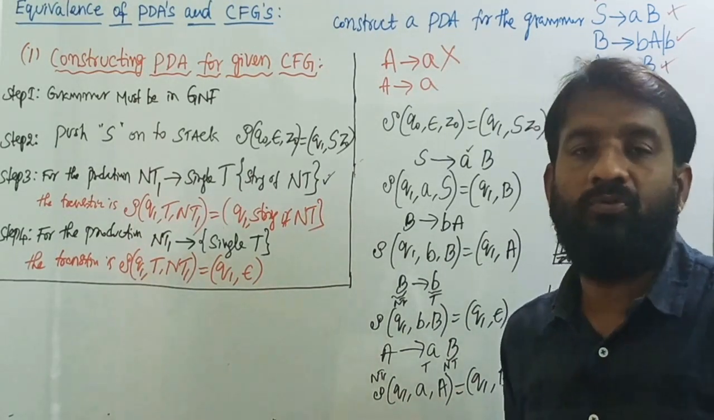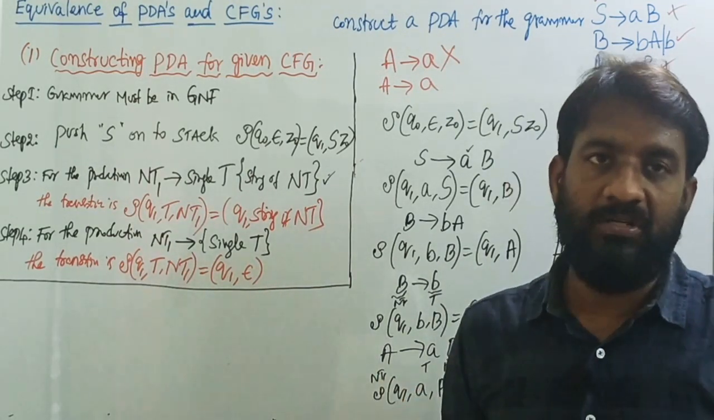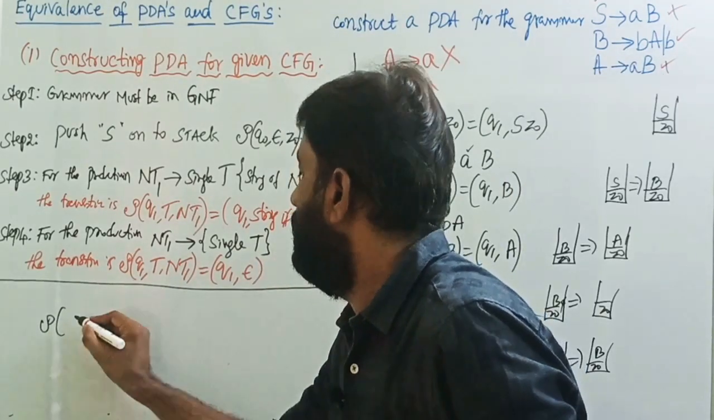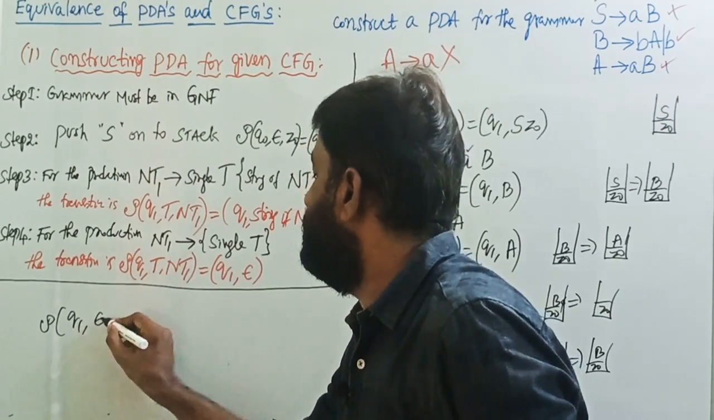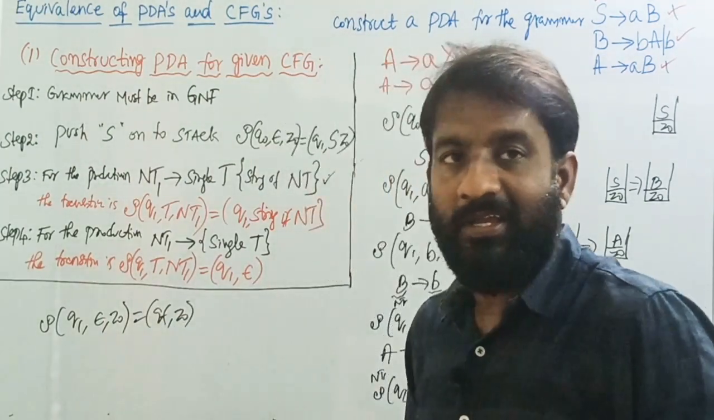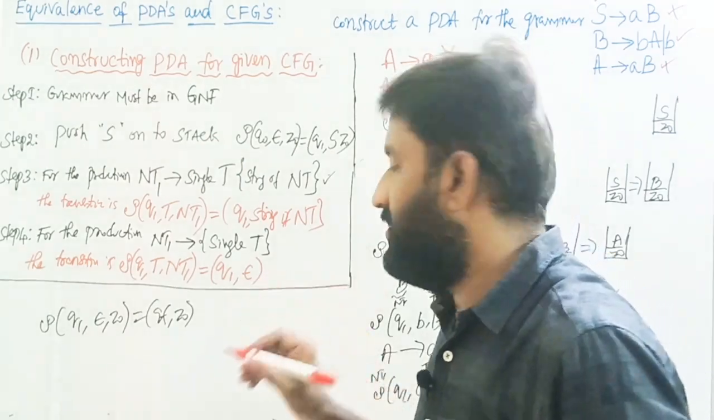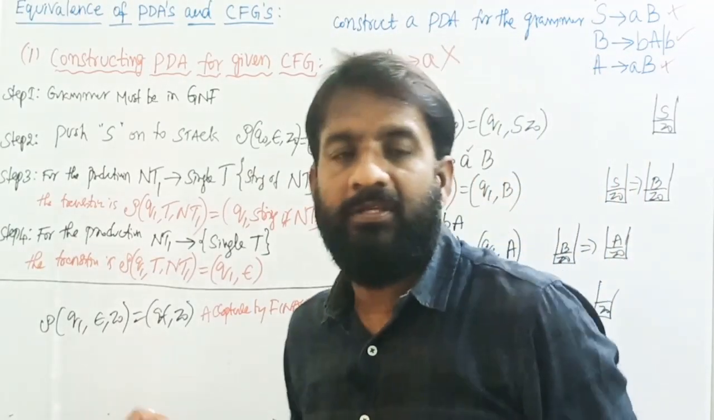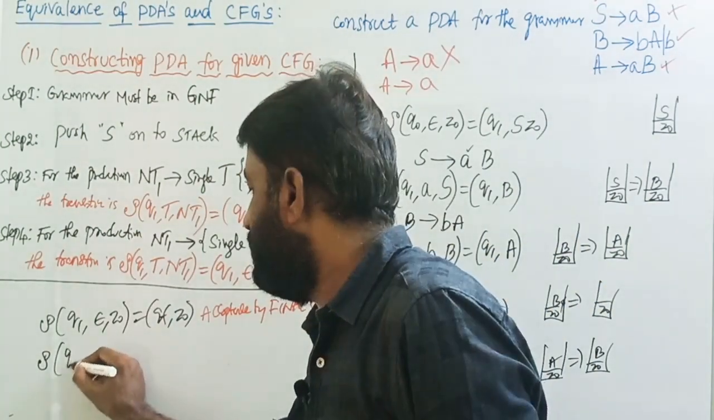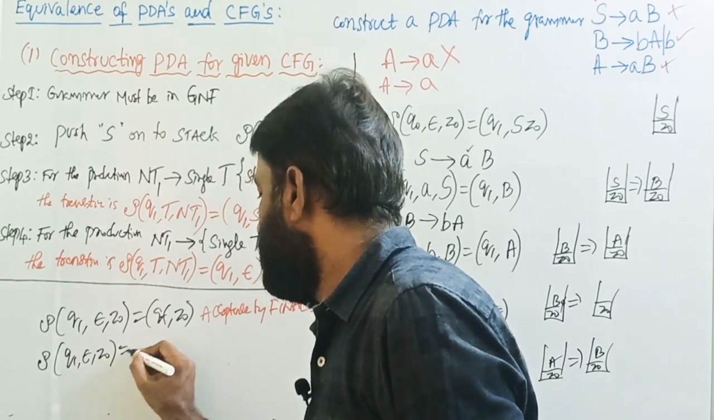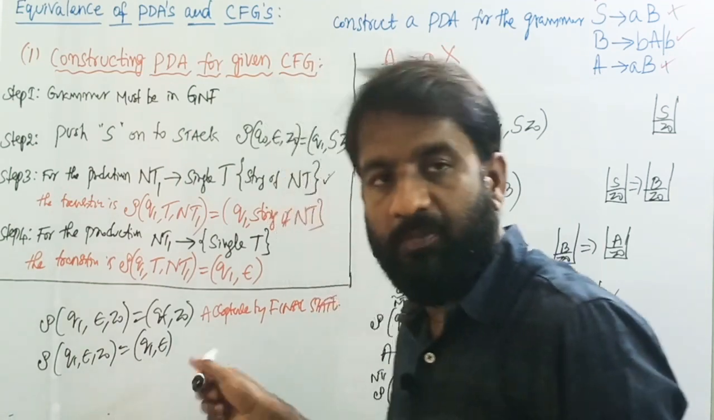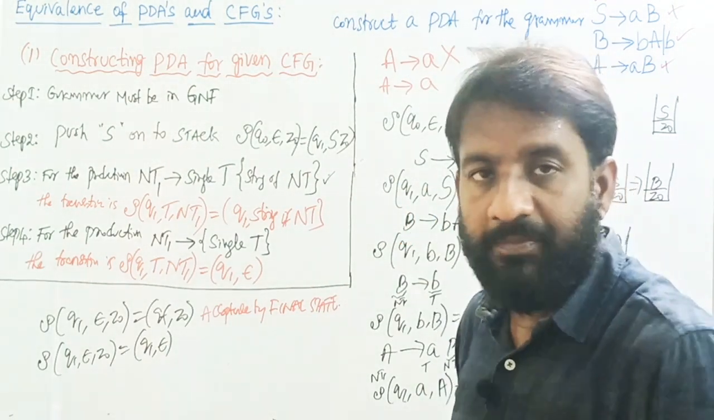At last we have to write the acceptance by final state and acceptance by empty stack transitions. Transition of Q1, epsilon, comma Z0 equals Qf, comma Z0. This is the acceptance by final state. Then to make acceptance by empty stack, add one more transition of Q1, comma epsilon, comma Z0 equals Q1, comma epsilon. Remove Z0 from the top of the stack by doing the pop operation. This is what is called acceptance by empty stack.